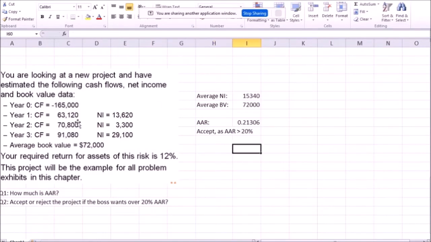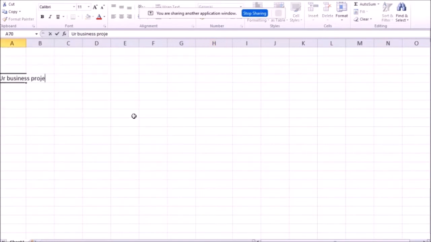Let's have a look at another example. This one is a bit too simple, maybe. So another example, let me scroll down. Your business project has the following expected profits. Remember, profit is another word for net income. Years 1, 2, 3, 4.